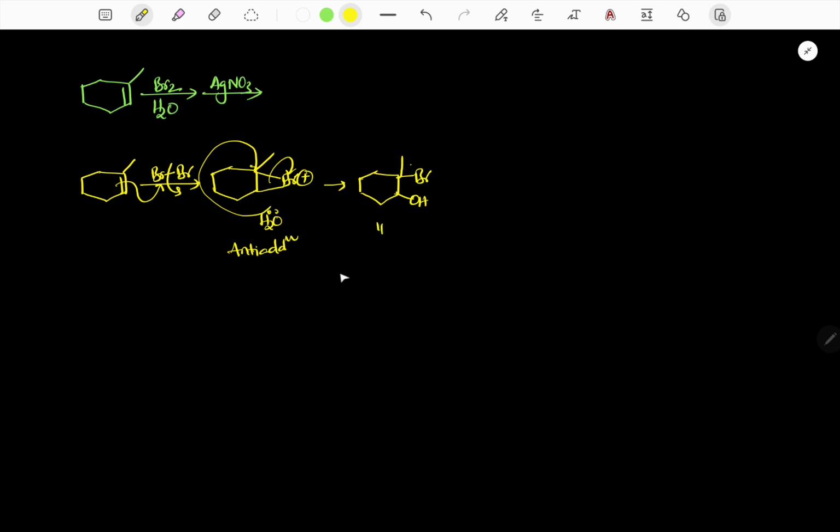Now with respect to stereochemistry, if I talk, the Br 3-membered ring and the nucleophile are on opposite sides. Suppose the 3-membered ring is formed above the plane and below the plane OH. So this is a reaction with bromine water.